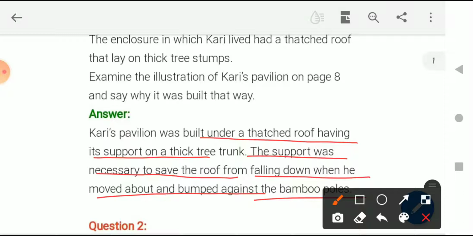The reason that the roof was standing on the thick tree trunk was that, as we know, elephants have a huge size, and if they move inside the tent, and the tent is standing on simple bamboo, the bamboos can come down. But as it was standing on a thick tree trunk, it will not come down that easily. So that was the reason it was not standing on bamboo poles.